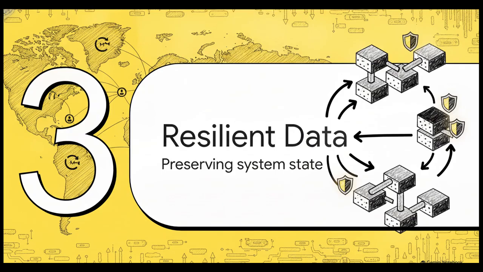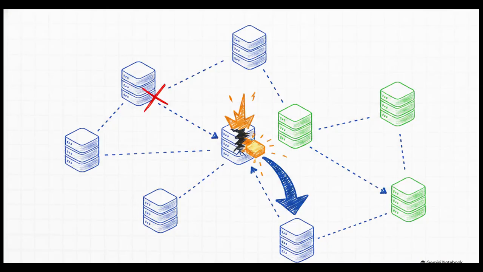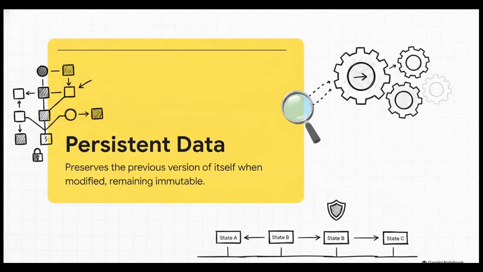Section 3, Designing Resilient Data Systems, Preserving State in Distributed Environments. Computer scientists have to rely on very specific data structures to ensure that if a localized feedback loop somewhere fails, the broader system's memory and state remain perfectly intact. To solve this, one of the oldest and most reliable tricks in the book is replication. Basically, by replicating data and computational tasks across distributed networks, engineers can balance data consistency with system availability. This gives us critical fault tolerance. If one server goes down, another replica is immediately ready to take over, ensuring seamless failover so the entire system just keeps humming along.